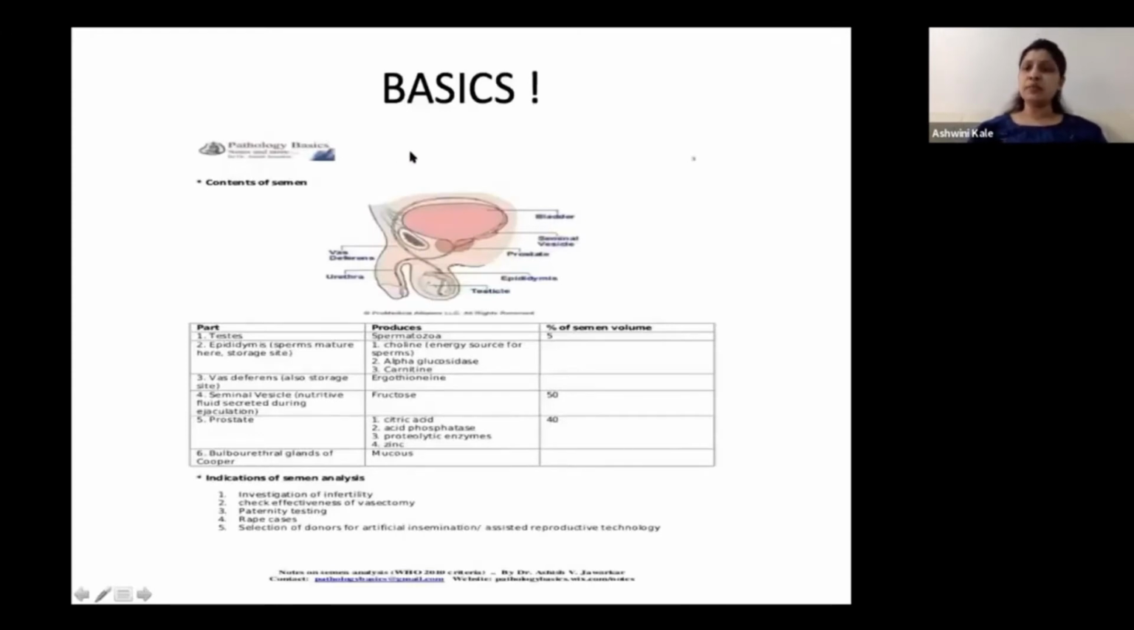We'll just go back to the basics a little. This is the male reproductive tract, in which the testis produces spermatozoa. We have a bilateral pair of testes. Then comes the epididymis, where the sperms mature and storage happens. And it is here that they achieve carnitine, and hence the motility. The vas deferens, which is also a storage site, is also the transport for these sperms.